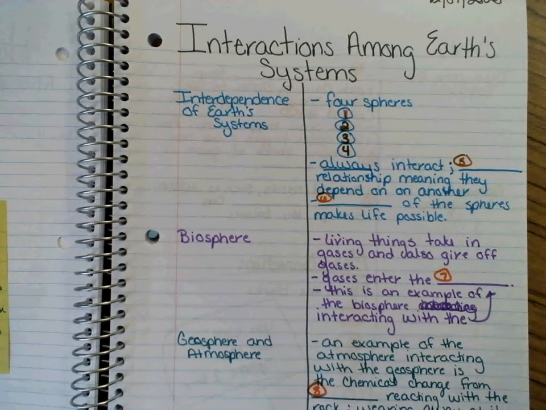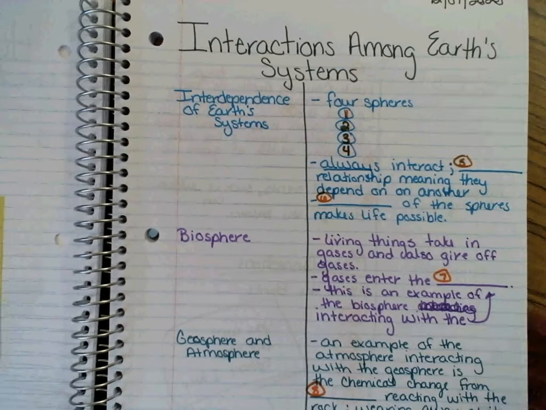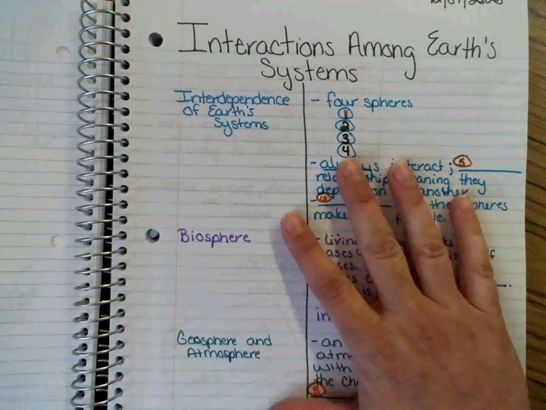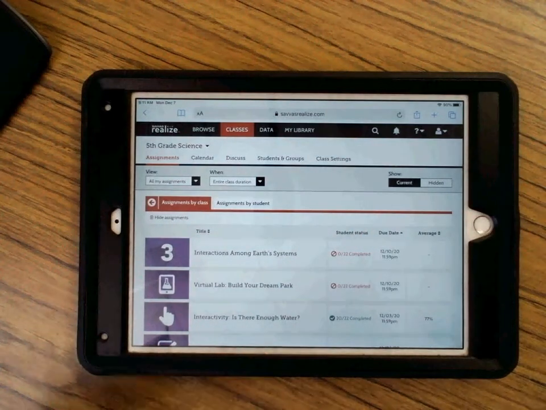Now, you're going to use those words, and some of those words you're going to use more than once. For example, like geosphere, you're going to use at least twice. Atmosphere, you're going to use more than that, and so on and so forth. Okay? So that's what you're doing today, is taking your Cornell notes. Tomorrow, this is what you'll be doing tomorrow.